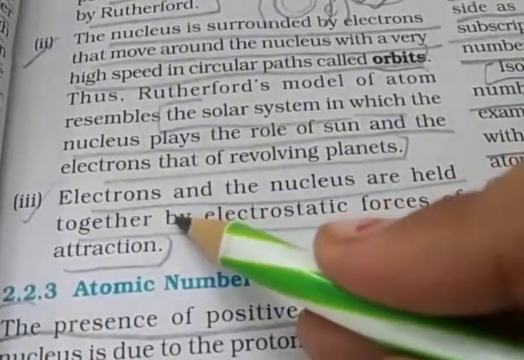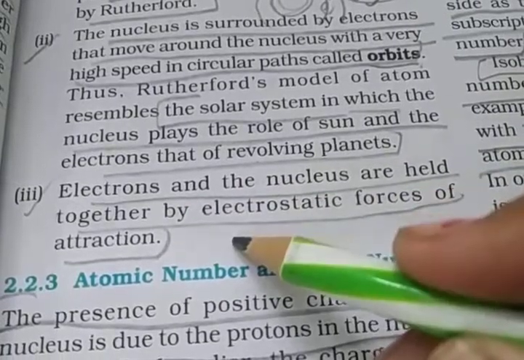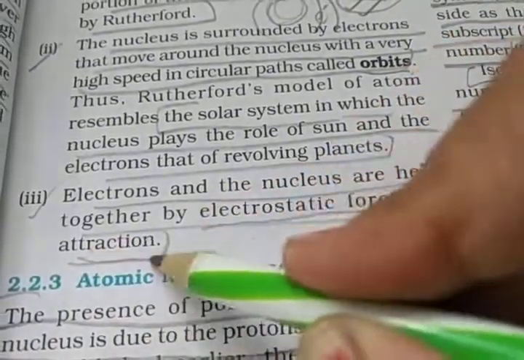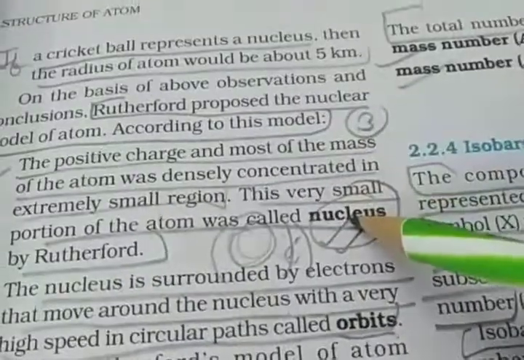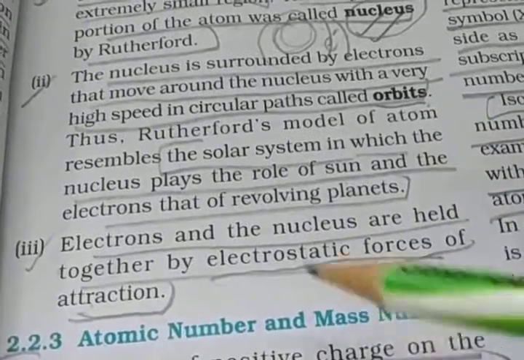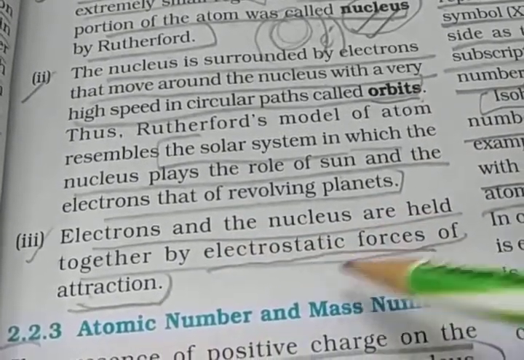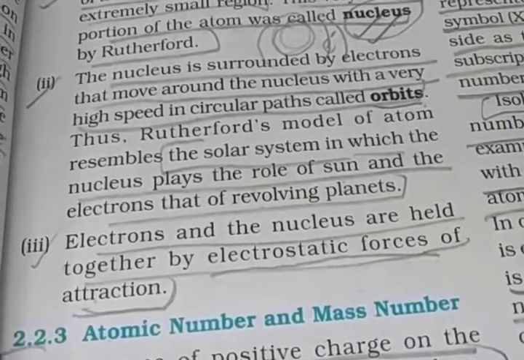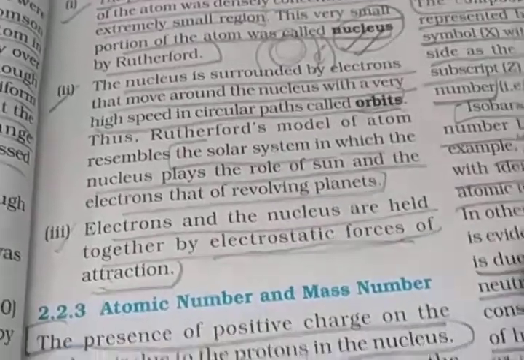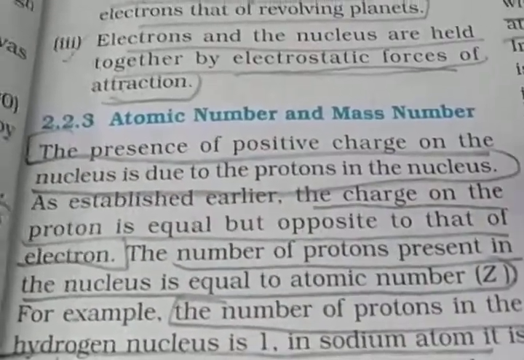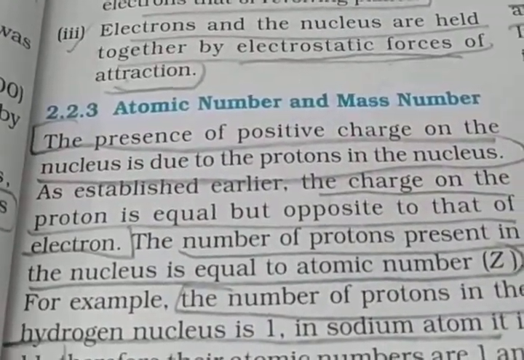The third point is that electrons and nucleus are held together by an electrostatic force of attraction. So the first point explains the nucleus, the second explains the orbit, and the third says electrons and nucleus are held together by electrostatic force of attraction. Clear? Next topic is atomic number and mass number.